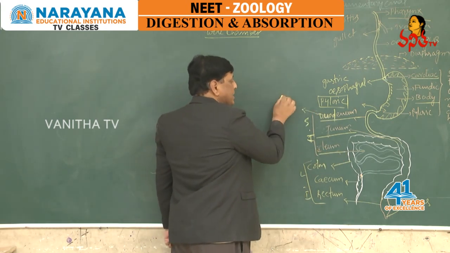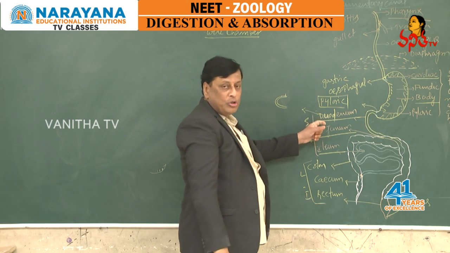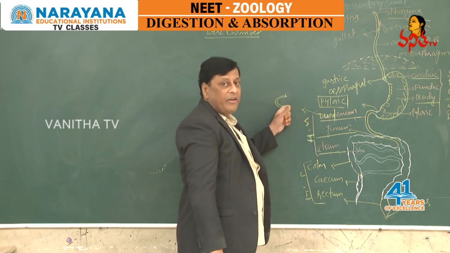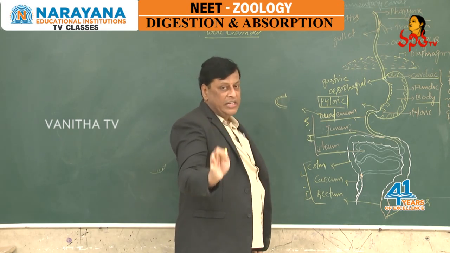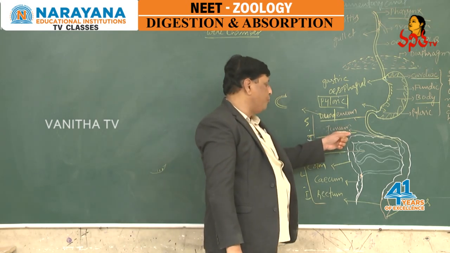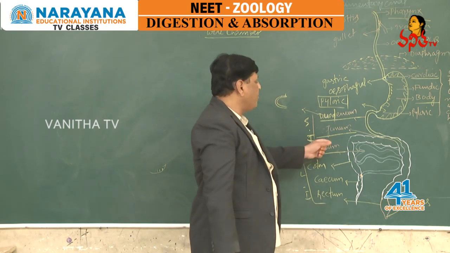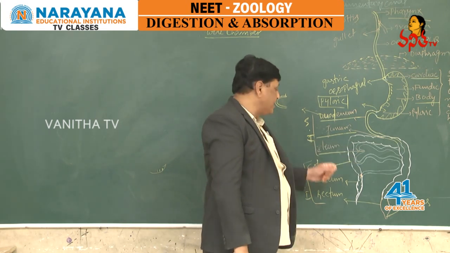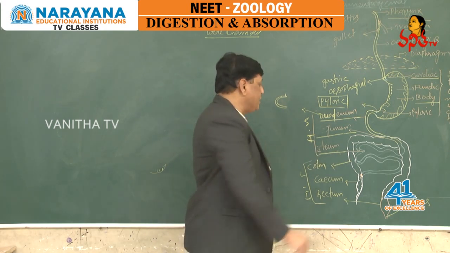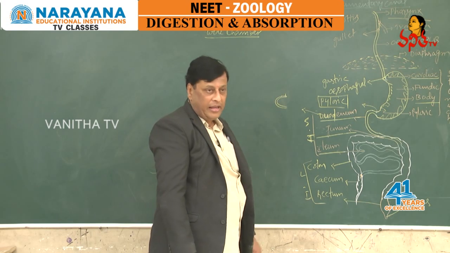The duodenum is a C-shaped structure with 2 limbs. This is the region where the major portion of digestion takes place. And the next one is a coiled long tubule. It is called the jejunum, which is followed by a long coiled narrow tubular structure, the ileum. These 2 are meant for absorption of digested food material.